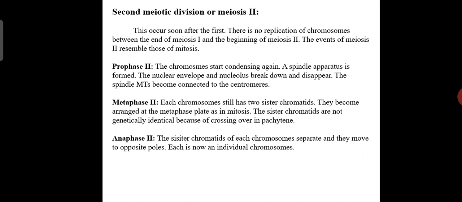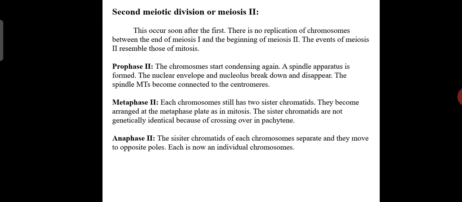This occurs soon after the first, and there is no replication of chromosomes between the end of meiosis I and the beginning of meiosis II. The events of meiosis II resemble those of mitosis. First, prophase II: the chromosomes start condensing again and the spindle apparatus is formed, and the nuclear envelope and nucleolus break down and disappear.